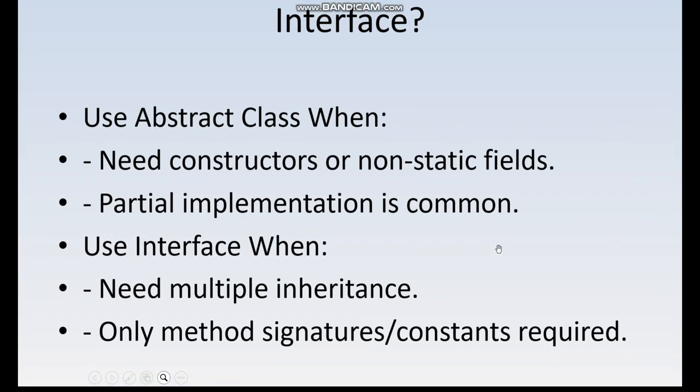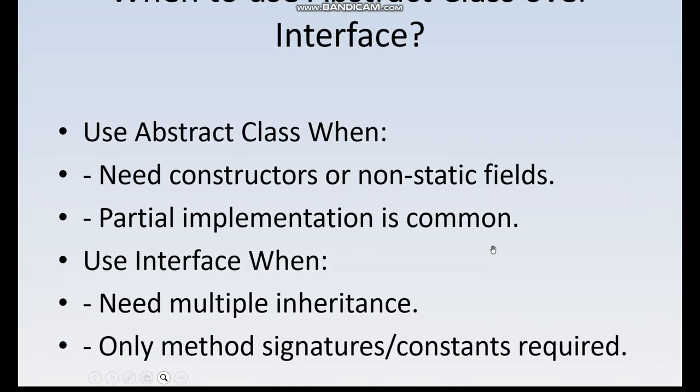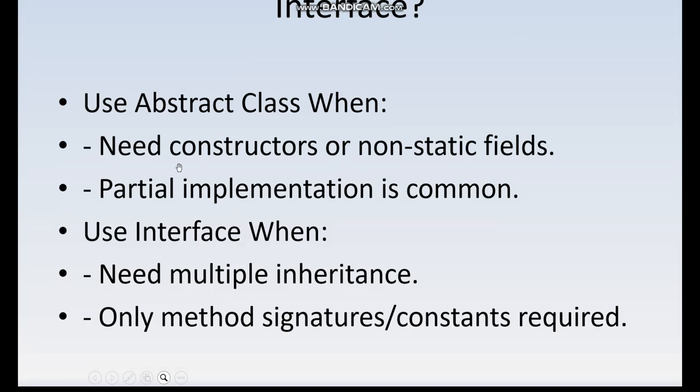Next question, when to use an abstract class or an interface? An abstract class is used when constructors or non-static fields are needed, and partial implementation is common. An interface is used when we need multiple inheritance or the diamond problem needs to be solved, or only method signatures or constants are required. If we want a default method to be used, then we go for interfaces.